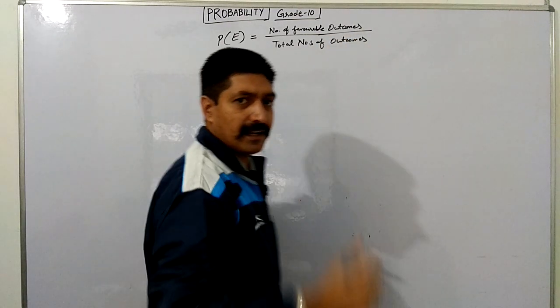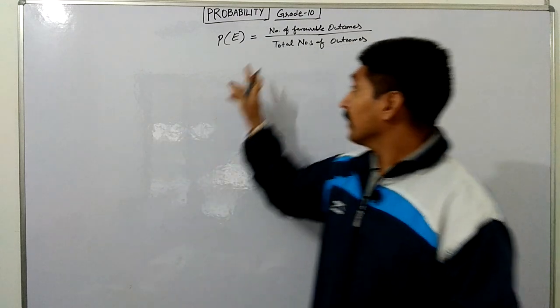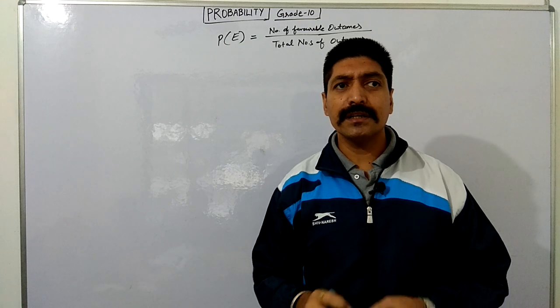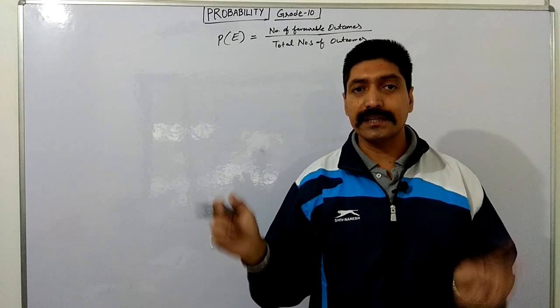We have discussed this in grade 9 also. This total number of outcomes is also known as the sample space, which we discussed in detail in grade 9.